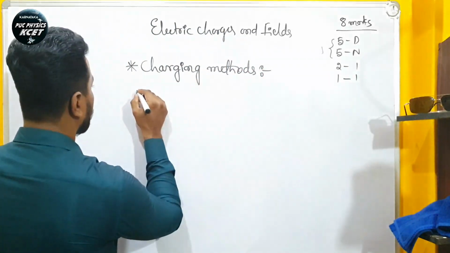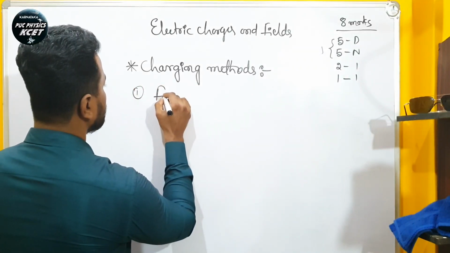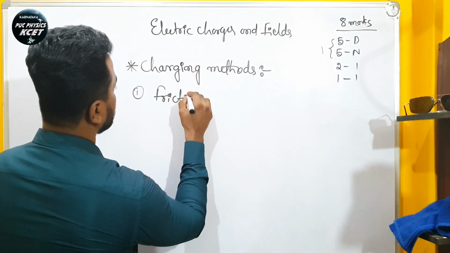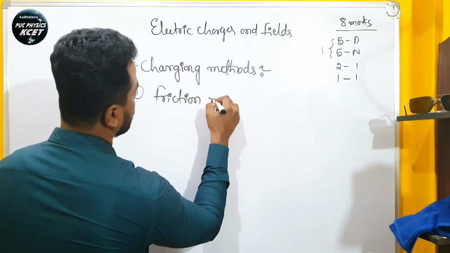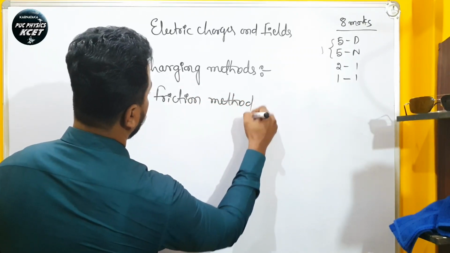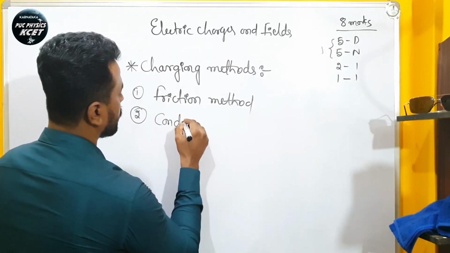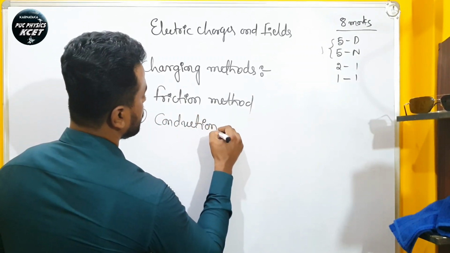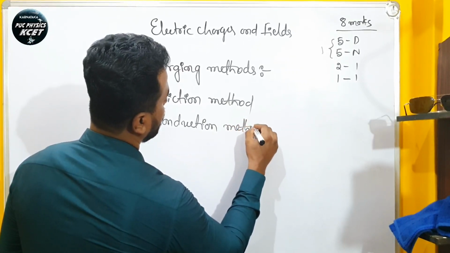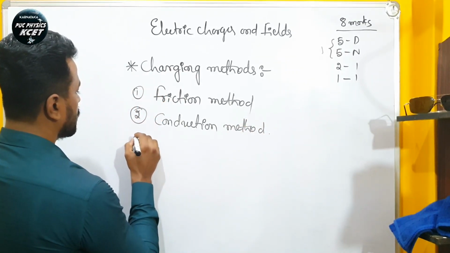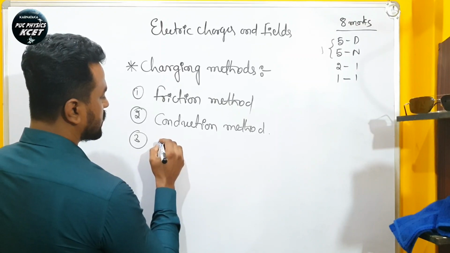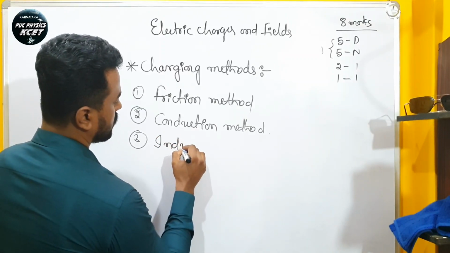One is the frictional method, the second one is the conduction method, and the last one is the induction method.